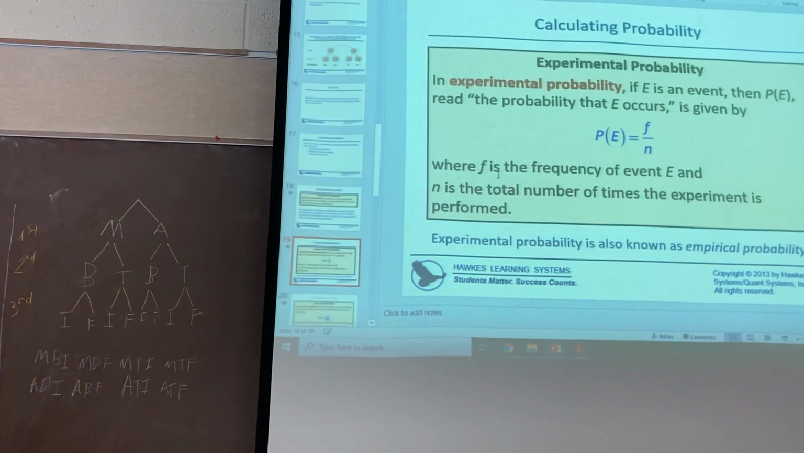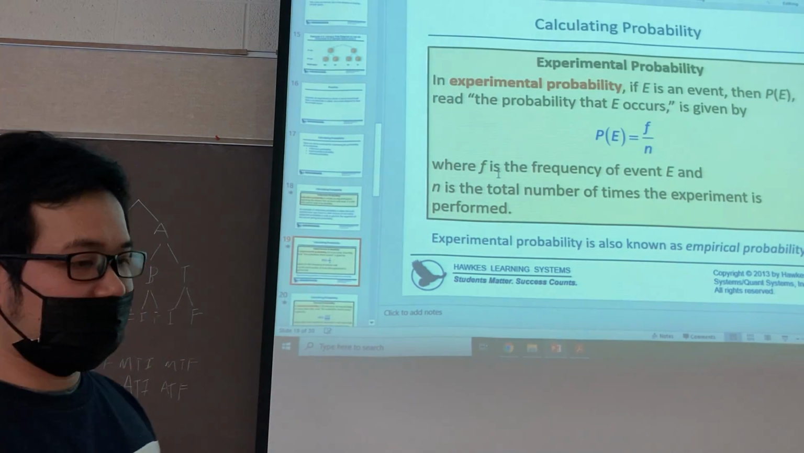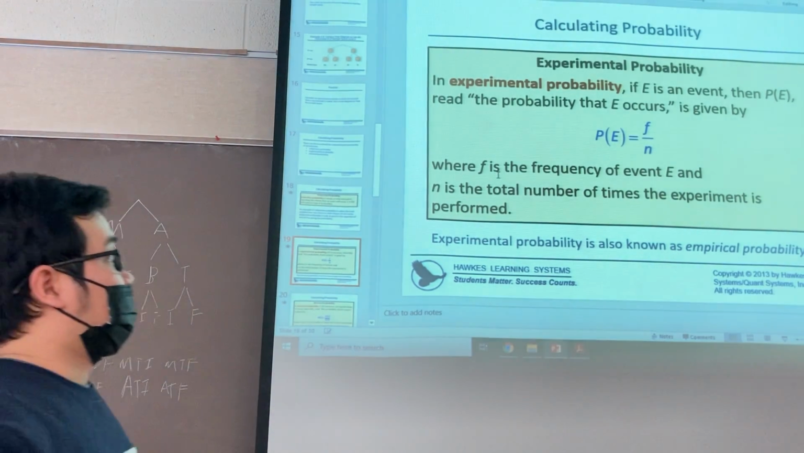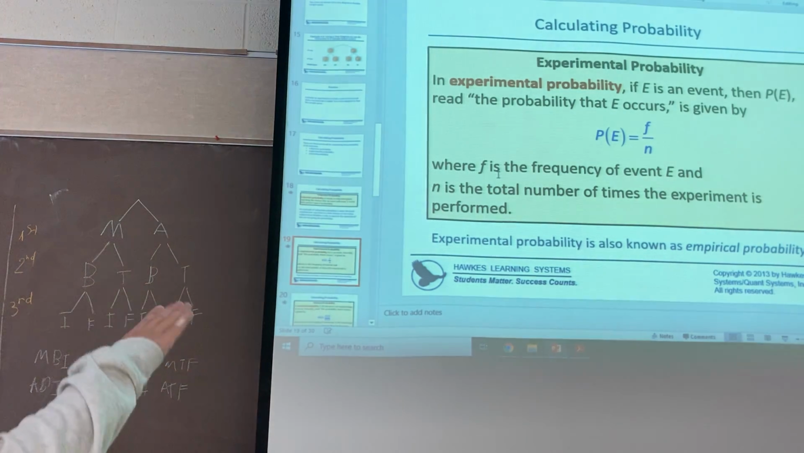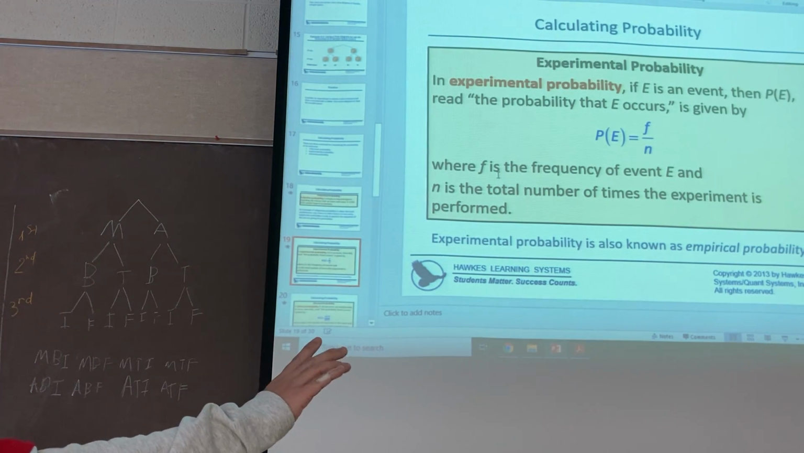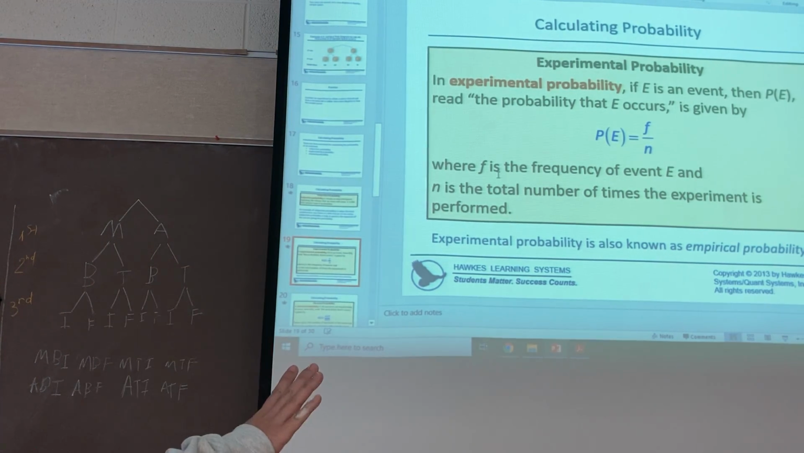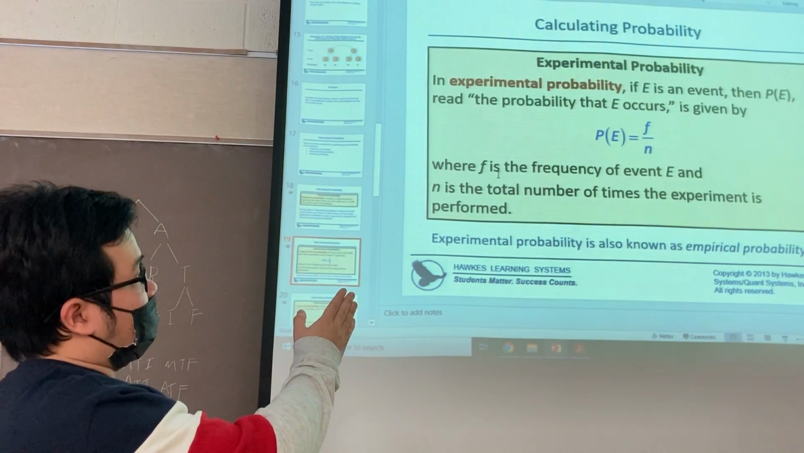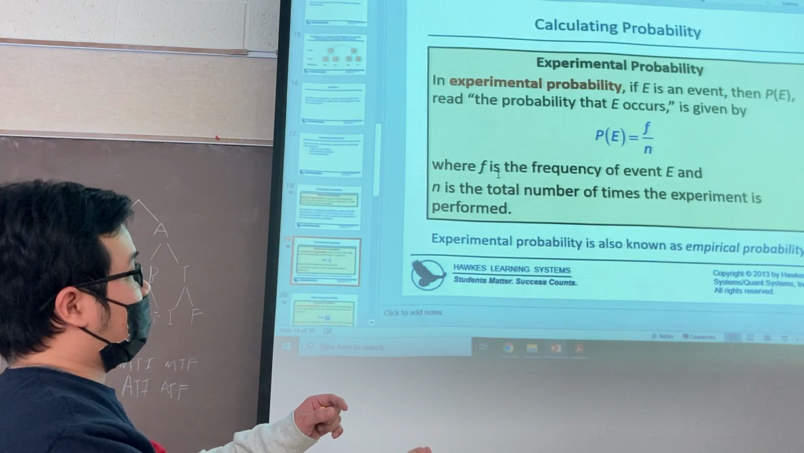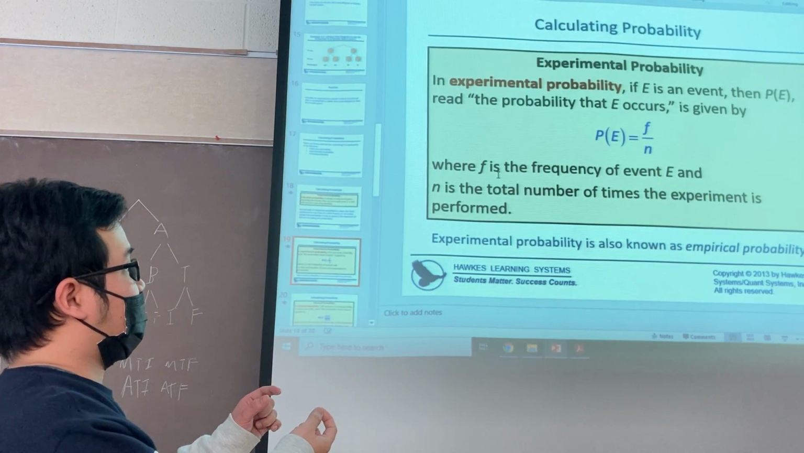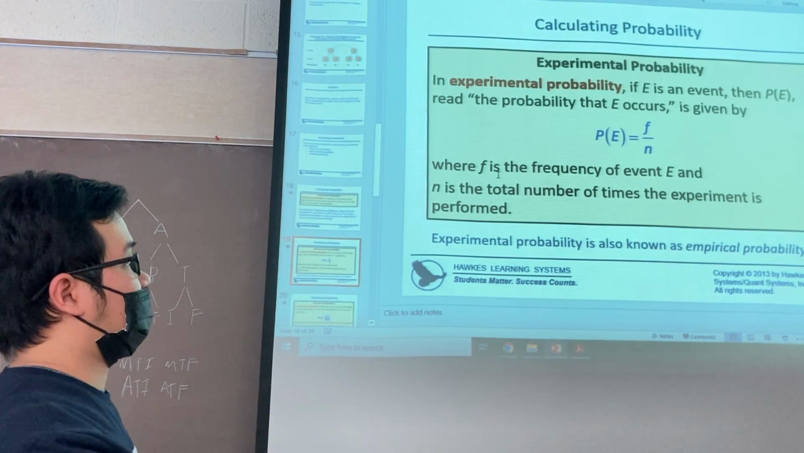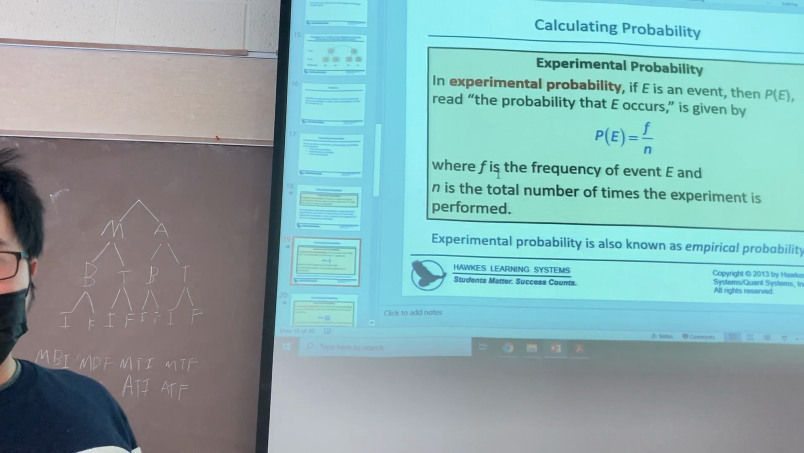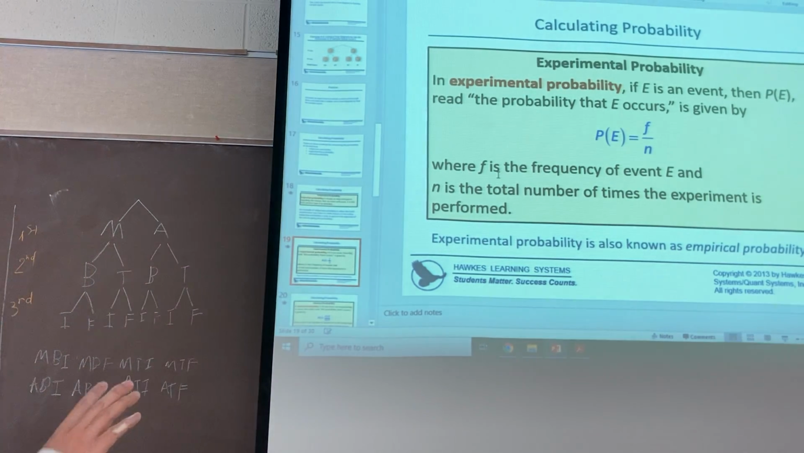The second one is experimental probability. We calculate the experimental probability as follows: the probability of an event in an experiment is calculated by the frequency of the event over the number of times the experiment is performed. That is the experimental probability.